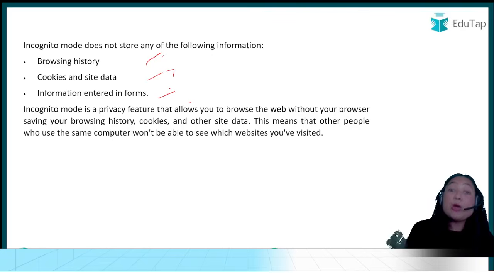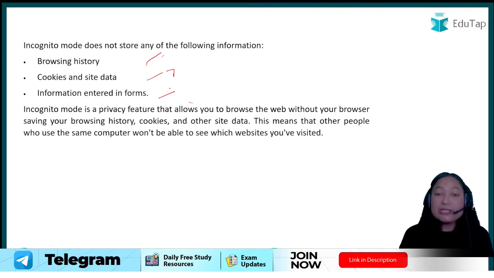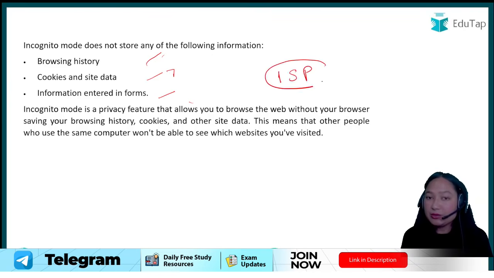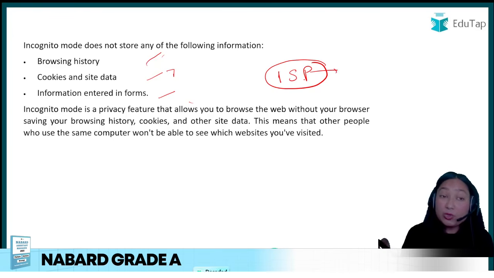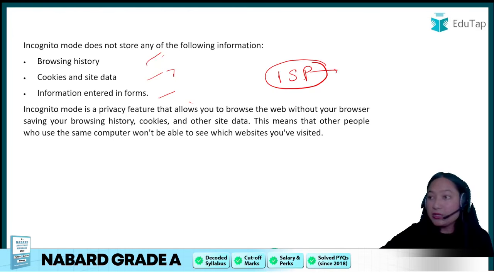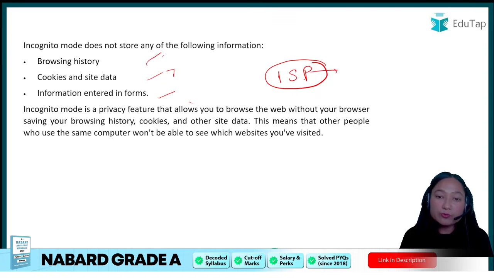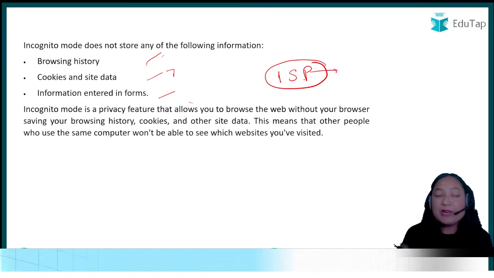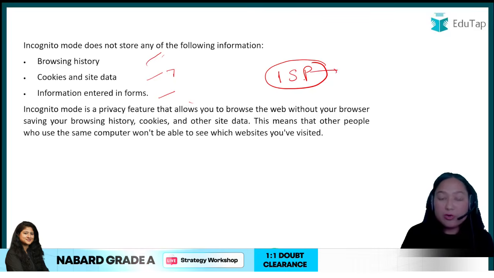However, it doesn't mean that nobody can see your history. Your internet service provider, the ISP, can see your computer history, a lot of things. If you have downloaded something, the path gets saved. So you don't have to consider incognito mode as making you completely anonymous. No. You can still be tracked while you're using incognito mode.